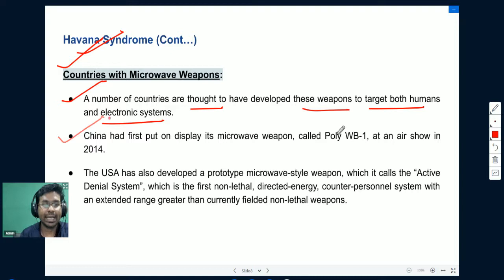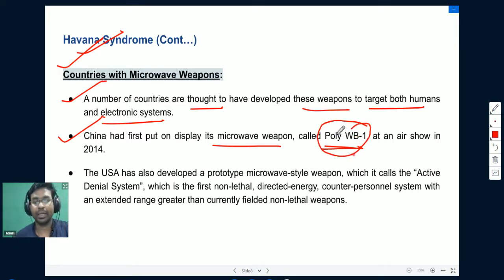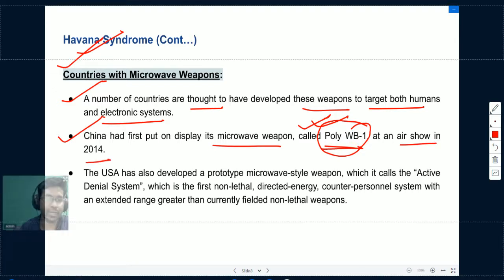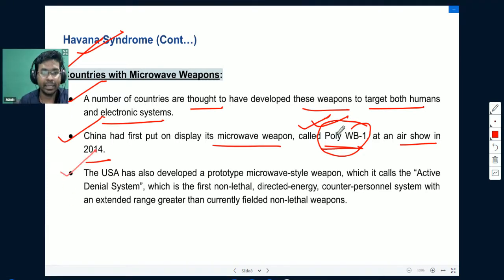China had first put on display its microwave weapon, which is known as Poly WB1. This is the name of the Chinese microwave weapon. They have showcased this particular weapon at an air show in the year 2014. The United States of America has also developed a prototype microwave style weapon.